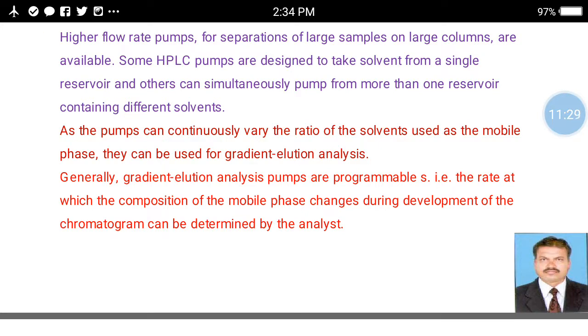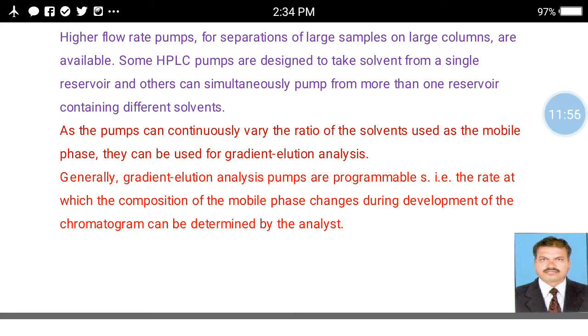Some HPLC pumps are designed to take solvent from a single reservoir, and others can simultaneously pump from more than one reservoir containing different solvents. As a pump can continuously vary the ratio of solvents used as the mobile phase, they can be used for gradient elution analysis.